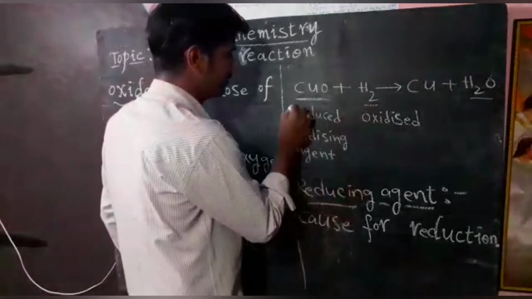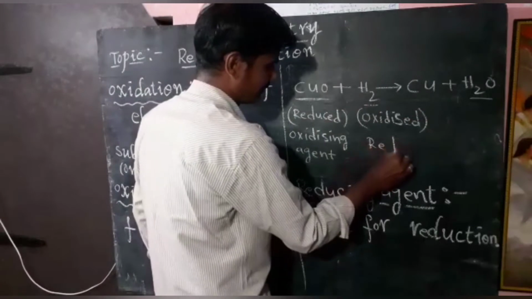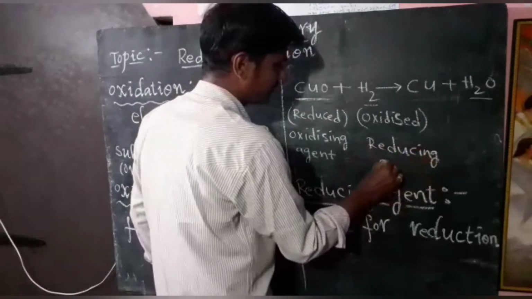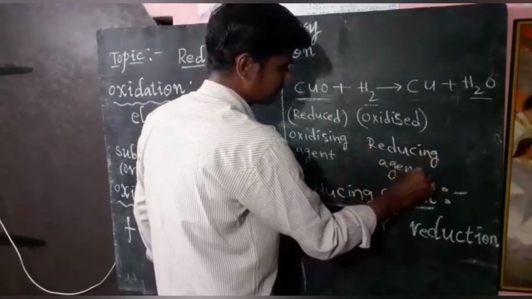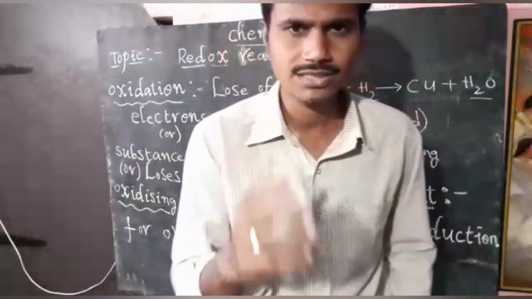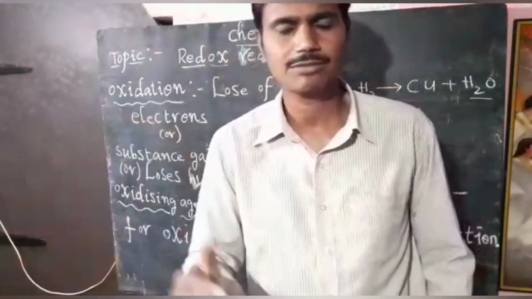Reducing agent. Try to understand. I am repeating again. Oxidation is nothing but loss of electrons. Reduction is nothing but gain of electrons.